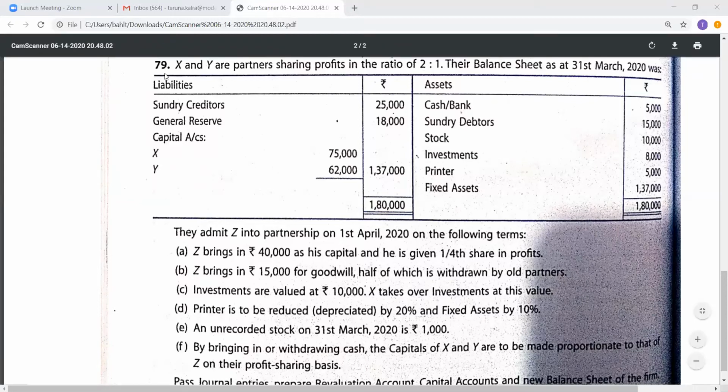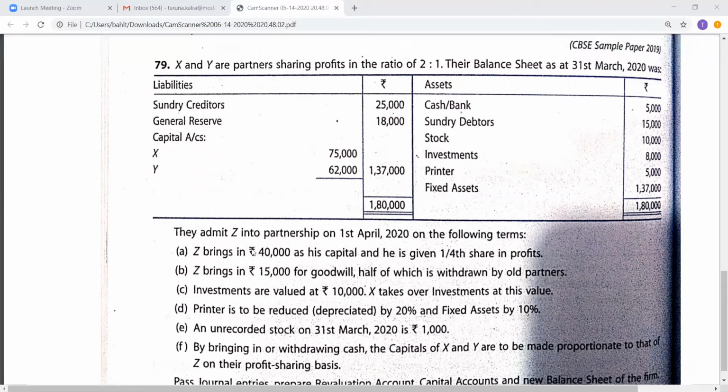The question is like X and Y are two partners sharing profits in the ratio of 2:1. Balance sheet is given to us. You can see creditors 25,000, general reserve 18,000, capital accounts of the partners are also given. On the asset side, cash at bank, debtors, stock, investments, printers and fixed assets. Now they admit Z into the partnership on 1st April 2020 on the following terms.